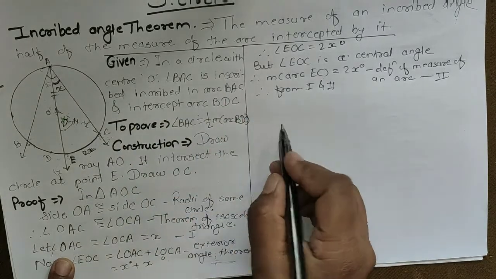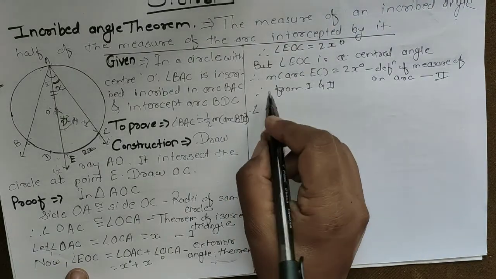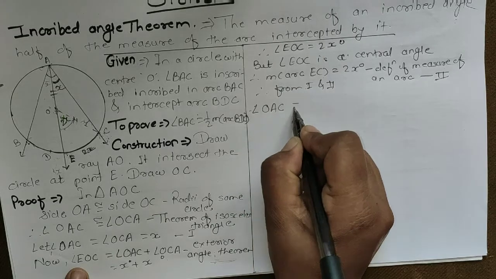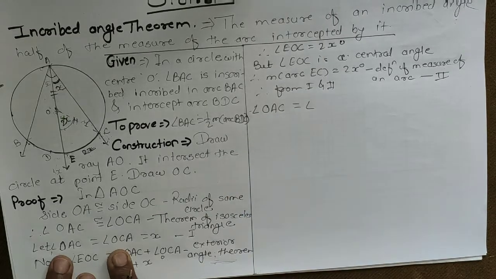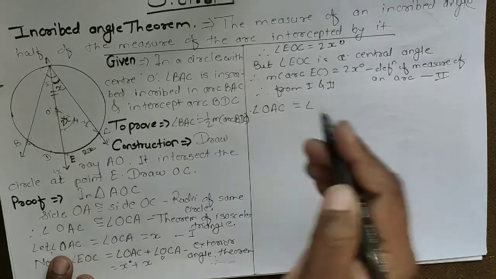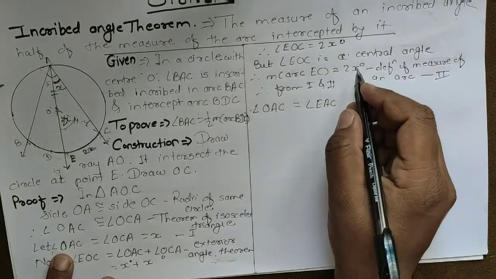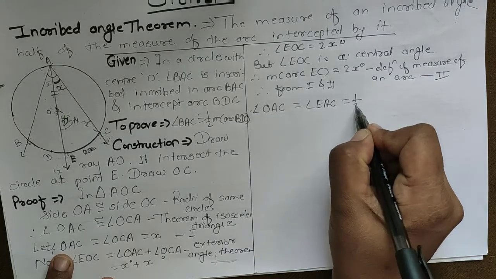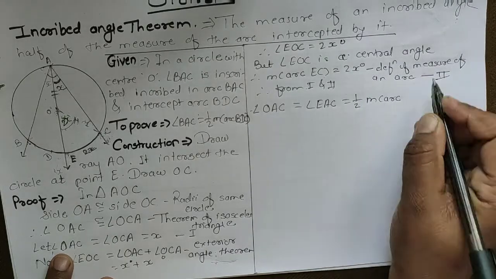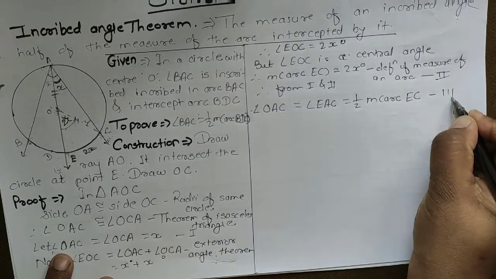So here we will write, therefore angle EAC is equal to 1/2 measure of arc EC, that is our third statement.